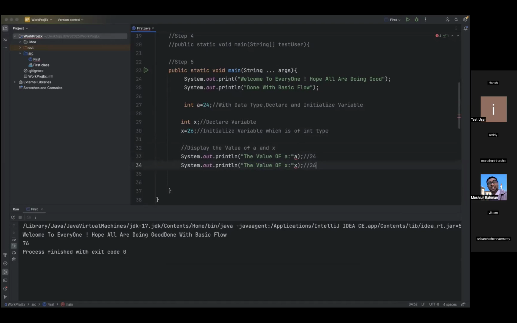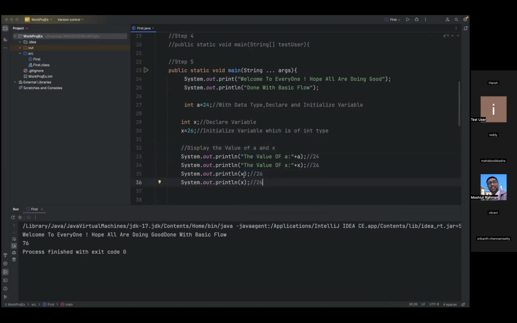So how can we represent this? We need to use this format, plus. This is the content which we are going to display with a. And this is the value which we have stored in this variable. So this is one way. If you don't want the content, one more way to display the value is to use it like this. You can just remove this, no content, and directly display like this. This is one way to display the variable.